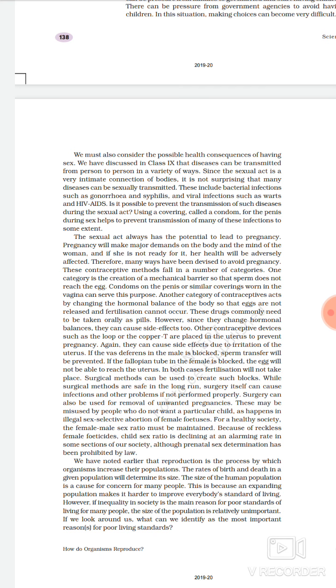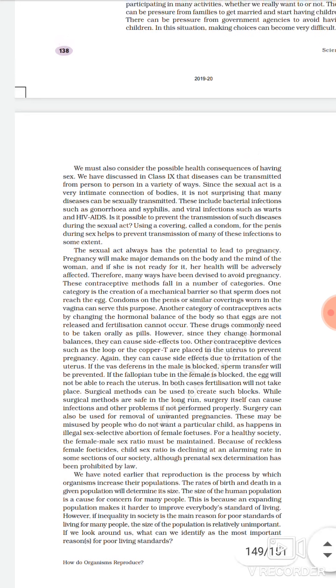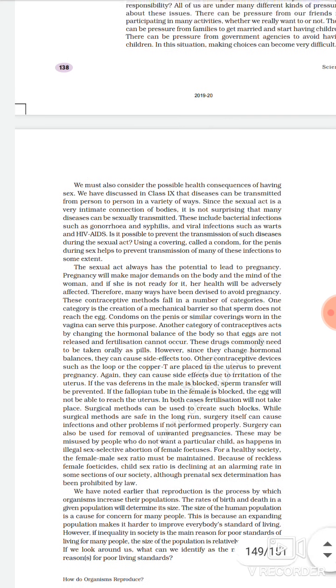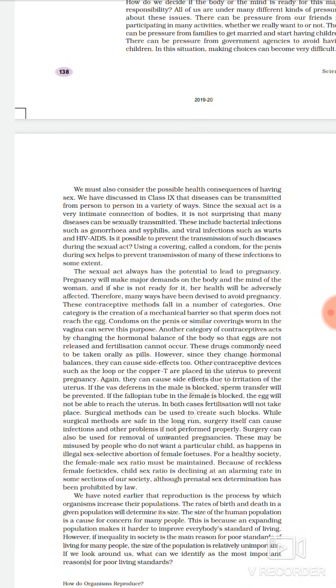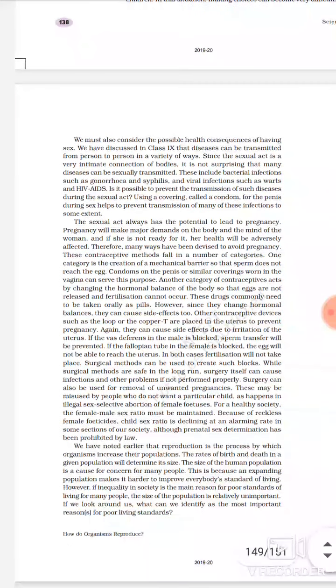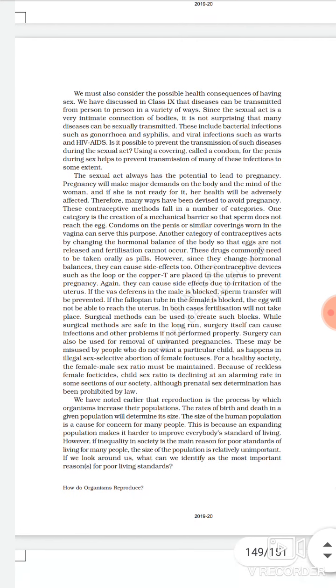The two categories we have seen: bacterial and viral sexually transmitted disease. See, here it is written, these infections include bacterial infections such as gonorrhea and syphilis, and viral infections such as warts and AIDS. The warts and AIDS come under viral sexually transmitted disease, and gonorrhea and syphilis come under bacterial sexually transmitted disease. So in order to avoid these diseases, which happen because of unsafe sexual contacts, if we use these contraceptive methods, that can ensure that a person will be protected against these deadly diseases.